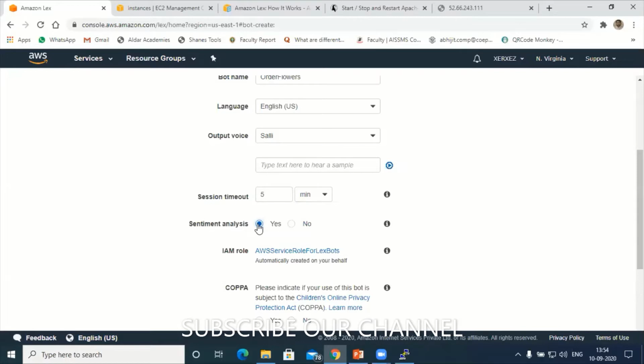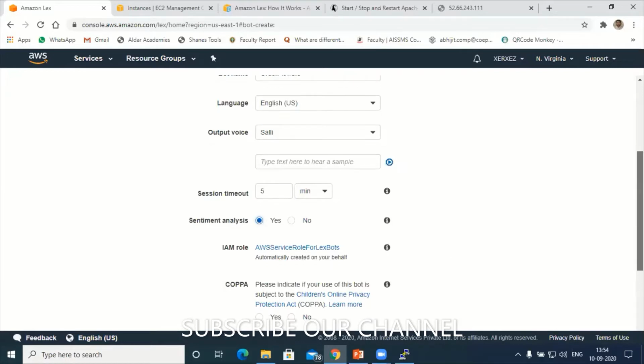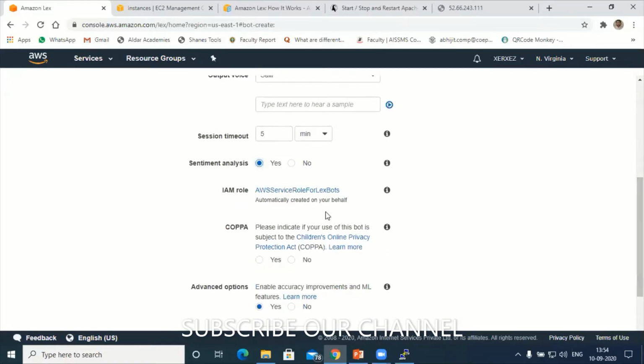Now next, in the same way, we need roles. By default, if you are not creating roles yourself, the chatbot itself will take the roles from IAM services, the AWS services role for Lex bot. This is just to run the bot, meaning receiving the data and sending the data. To perform that, we need these IAM roles.